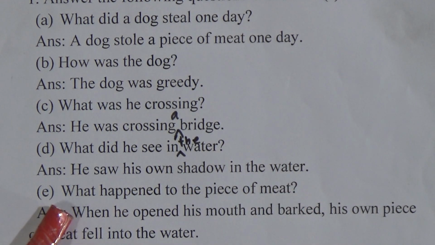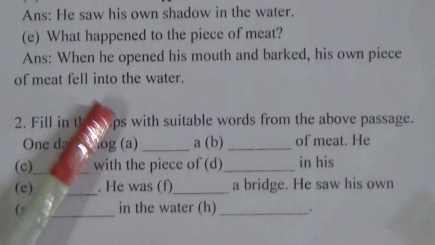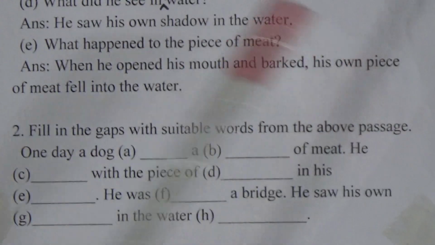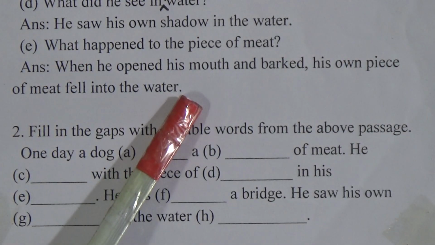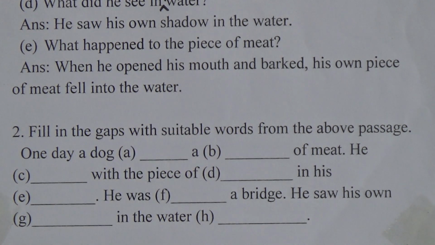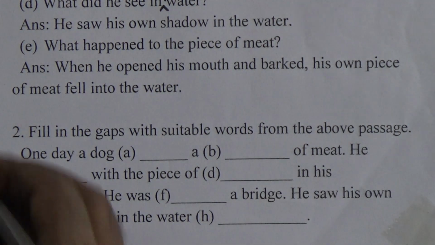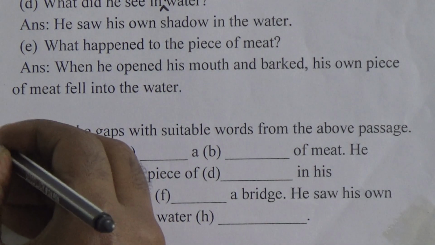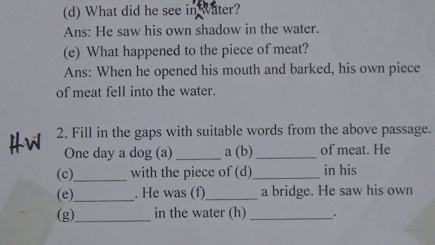Next, E number, this is the last question. What happened to the piece of meat? Answer: when the greedy dog opened his mouth and barked, his own piece of meat fell into the water. This is the answer. Our last segment is fill in the blanks, and this will be your homework. This is your 9th number homework.